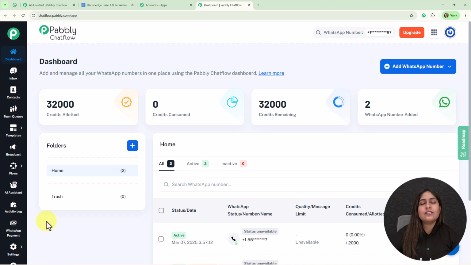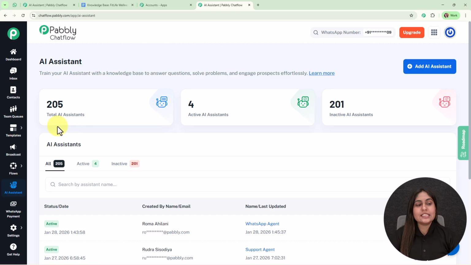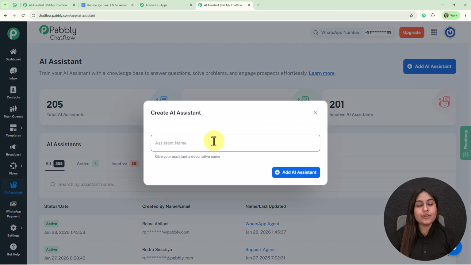And here, as you all know, we are going to create a WhatsApp agent for our own business. So for that, we are going to access a feature of Pabbly Chatflow, that is AI Assistant. Now under this AI assistant, you can see the total number of assistants, number of active and number of inactive assistants in my Pabbly Chatflow account. So to create a new one, you need to click on this add button. Then here you need to give a name to your assistant. Then click on this add button.